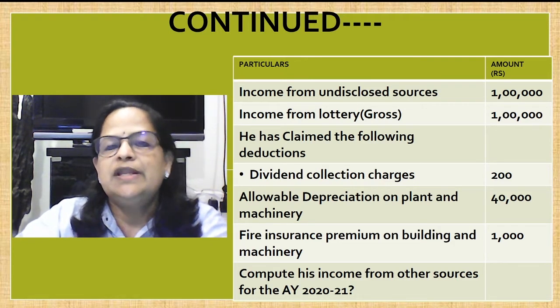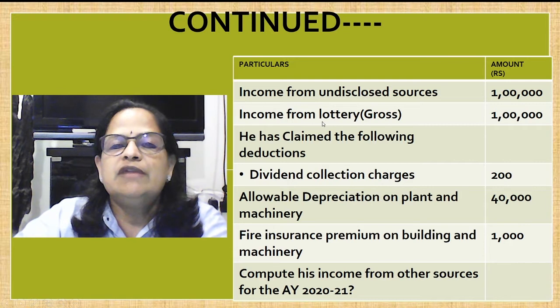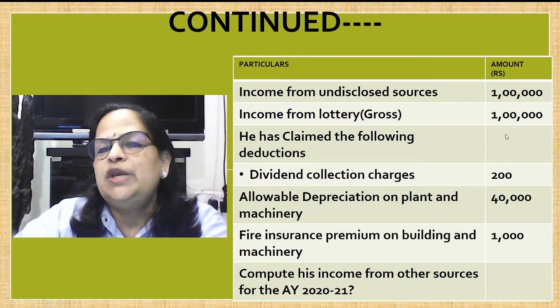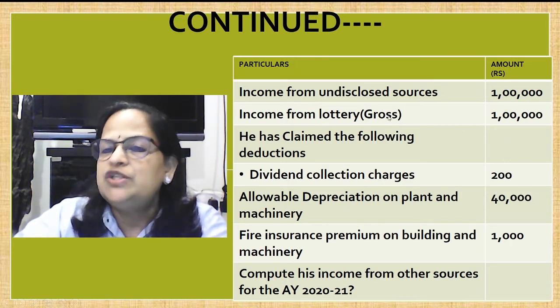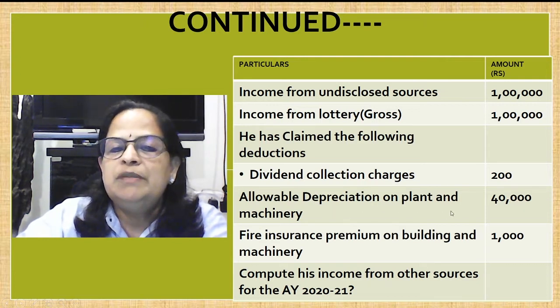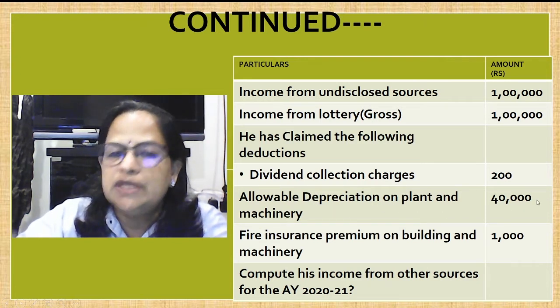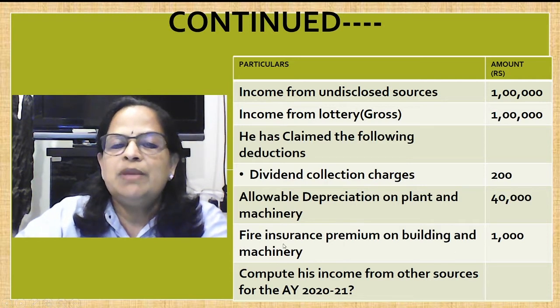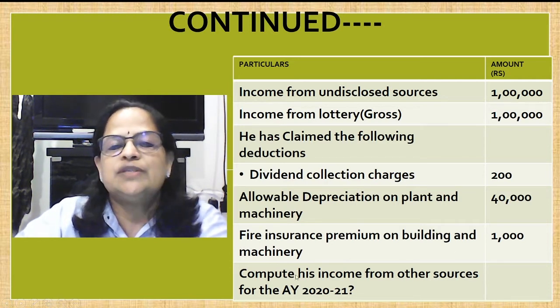Here we are including it in the income from other sources. Income from lottery, gross. Gross meaning you don't have to do the grossing again. It is not the net value, gross value is given in the question. He claimed the following deductions. Dividend collection charges 200, allowable depreciation on plant and machinery 40,000, fire insurance premium on building and machinery 1,000. Compute his income from other sources for the assessment year 2021.